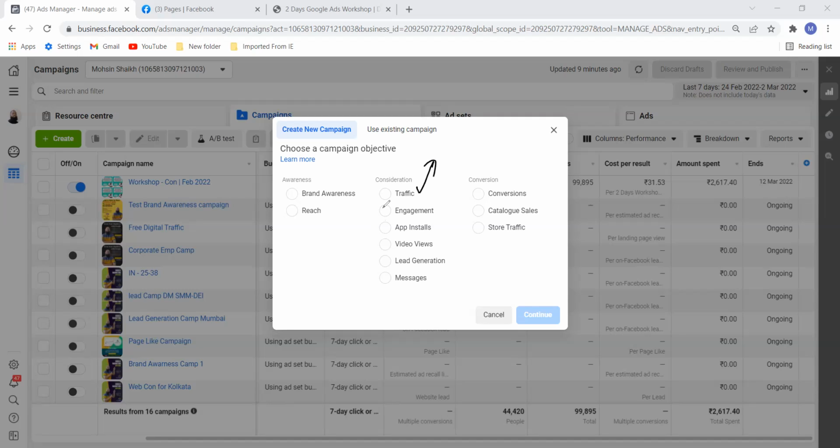In engagement, you will get likes and followers. Whatever post you are running a campaign on, people will like and follow you. In traffic, people will not like and follow you. They will be routed to your website or landing page. For example, I showed you this 2 days workshop. I want more and more people to come to my website, and I can do that.